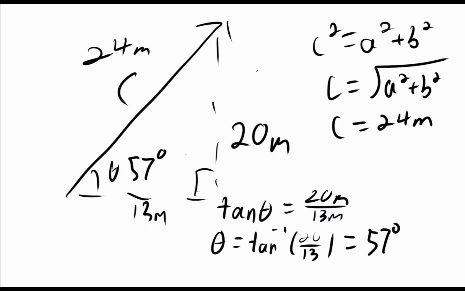You could also say, another way to say that would be 24 meters at 33 degrees below vertical. Horizontal and vertical in this case are ways to say the positive x and the positive y direction. Now, if we had, let's say, north, south, east, west as the directions, we could say this is 57 degrees north of east. We could say this is 57 degrees up of right. There's a couple different ways we could say that, but either way, it's 24 meters at an angle of 57 degrees. That's going to be all for this video.